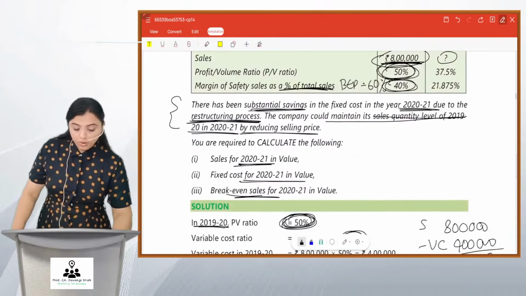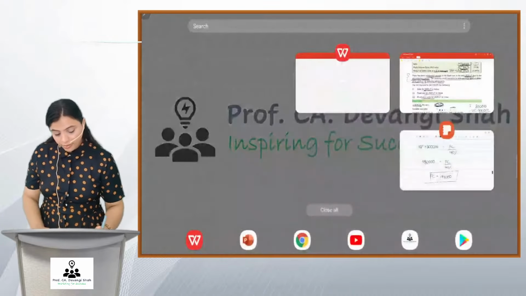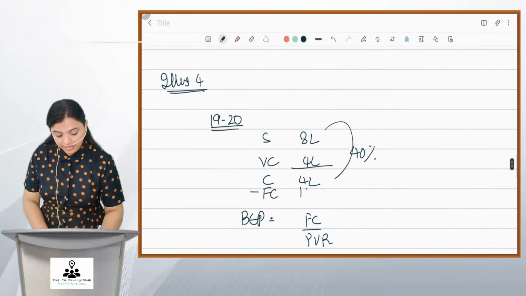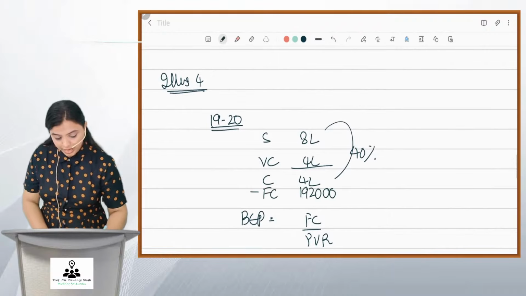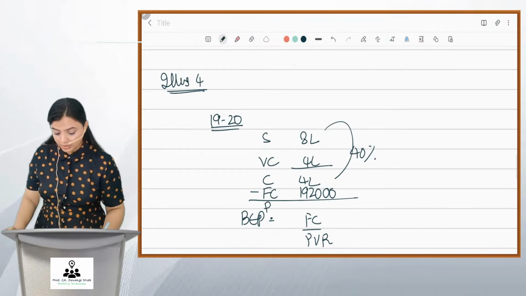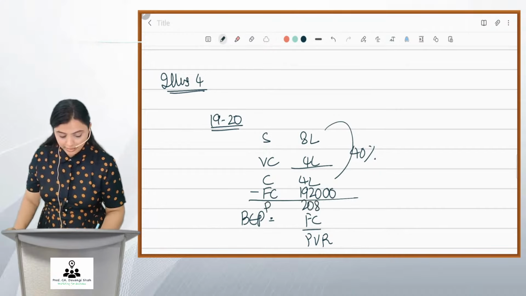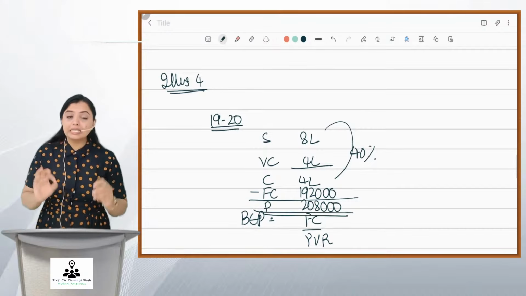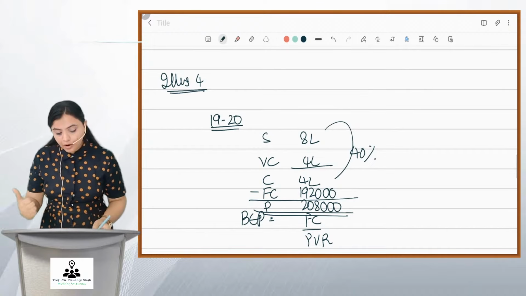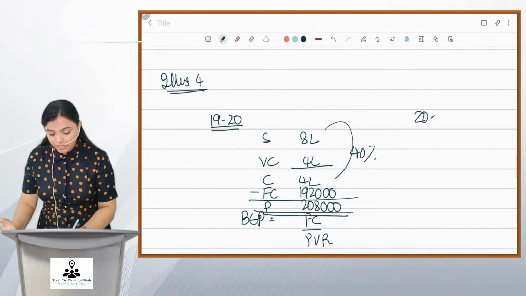Now, the data that I need here further. Minus fixed cost 1 lakh 92,000. I get profit as how much? 4 lakhs minus 1 lakh 92,000. I get 2 lakh 8,000. So friends, this completes the data for the year 1920. Now friends, let us have a look at the year 2021.